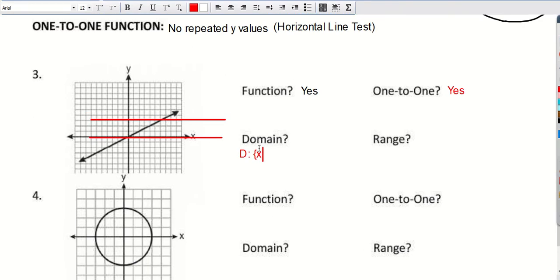All right. And we're going to have that x equals all real numbers. All right. And our range is going to be the same thing here. Okay. So the range, and the difference here is we're going to change these to y's instead of x's. All right.